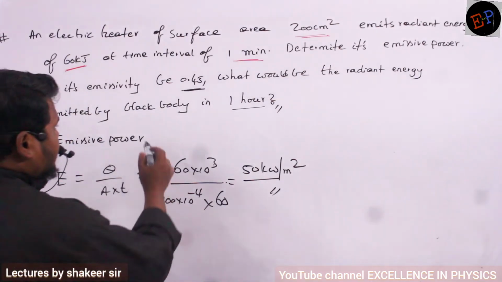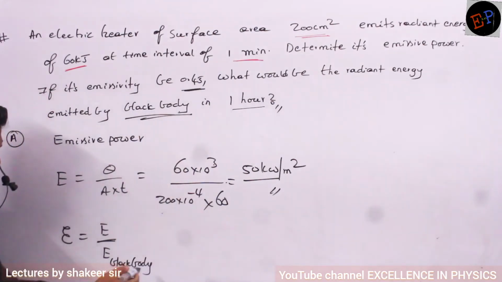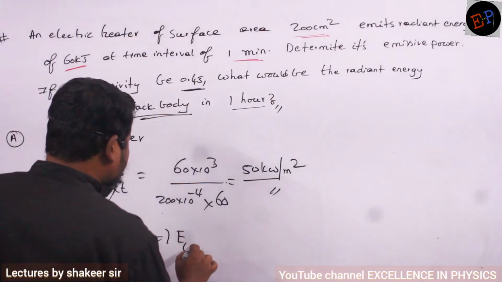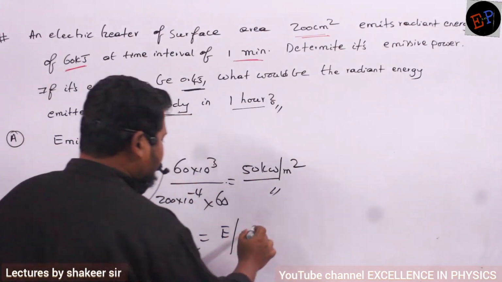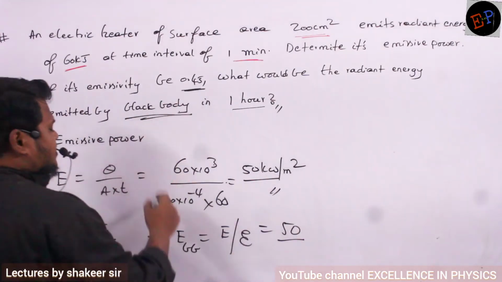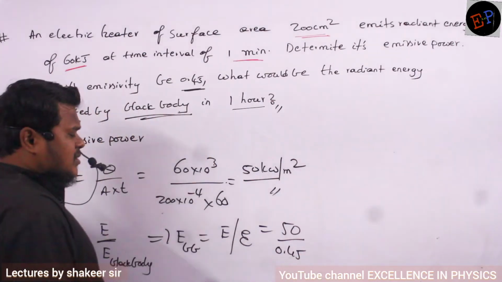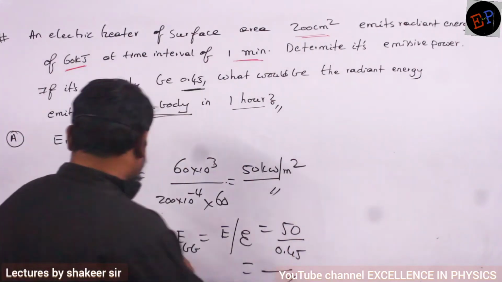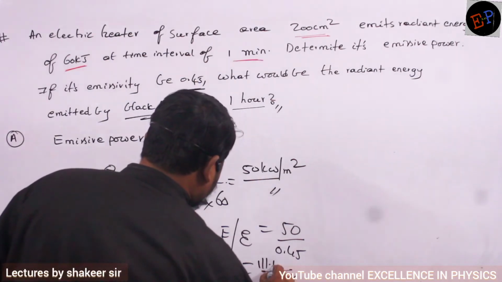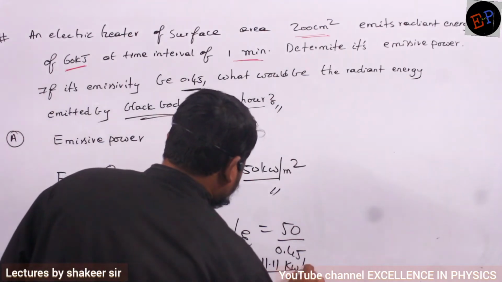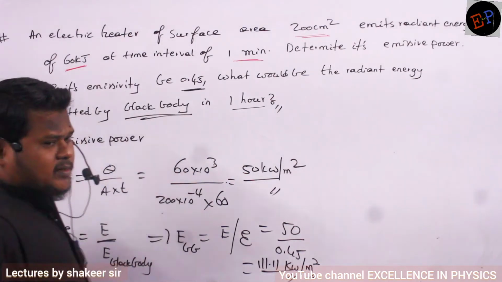He is asking a question on a black body, so first calculate the emissive power of a black body. The emissive power of a black body is equal to the emissive power of the body divided by emissivity. The emissive power I have already calculated, 50, divided by the emissivity already given. If you do this calculation, you will get the emissive power of a black body, 111.11 kilowatts per meter square.